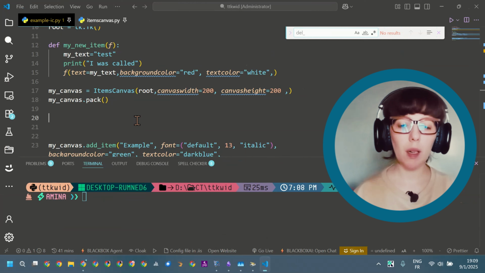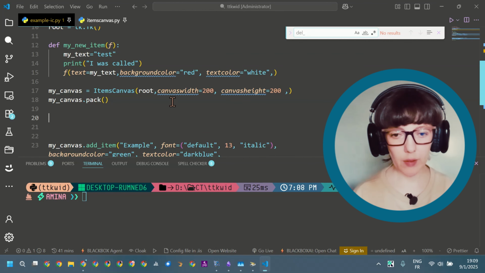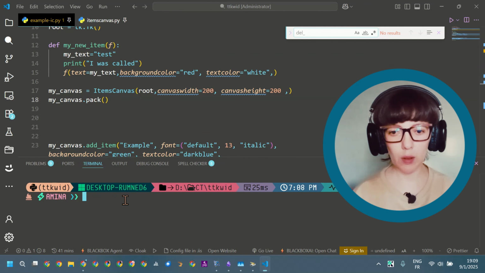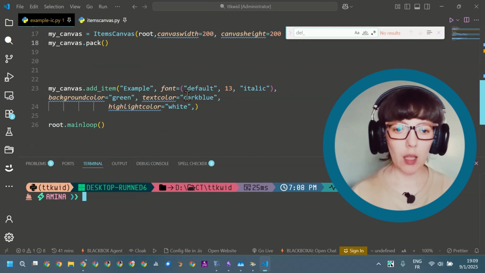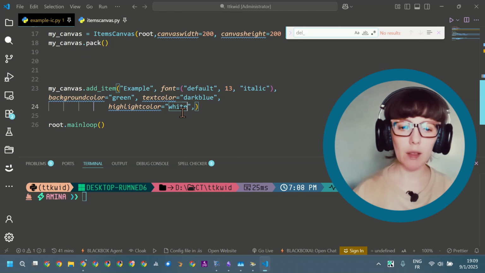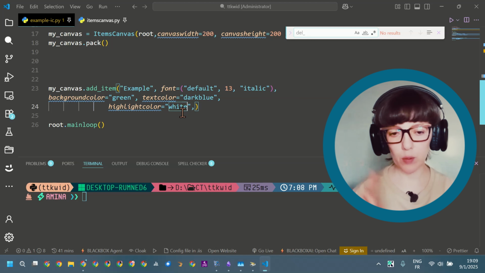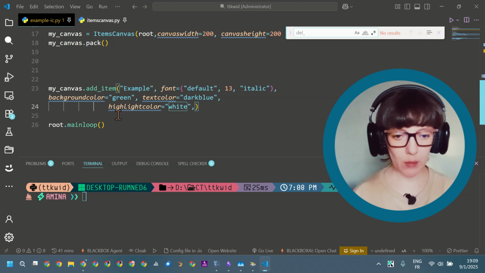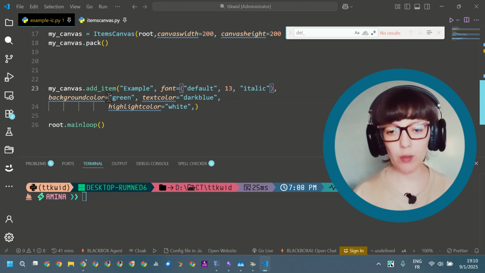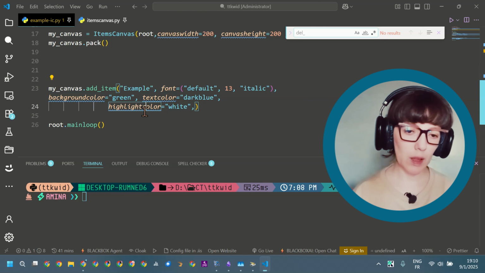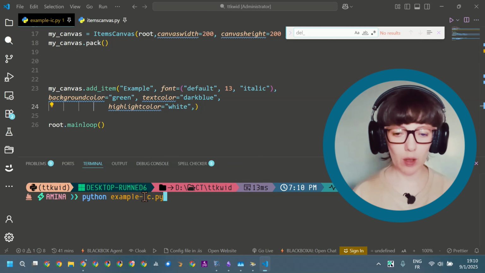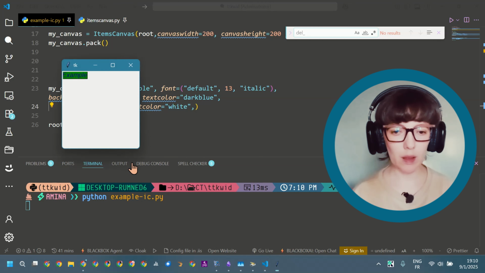So first I'm adding this canvas width and canvas height parameters when creating the item canvas, and I'm also changing the highlight color from blue to white when we are adding the item. To add the item, you call add item, you define the text, the font, the background color, the text color, and the highlight color. So now I'm going to run the example.